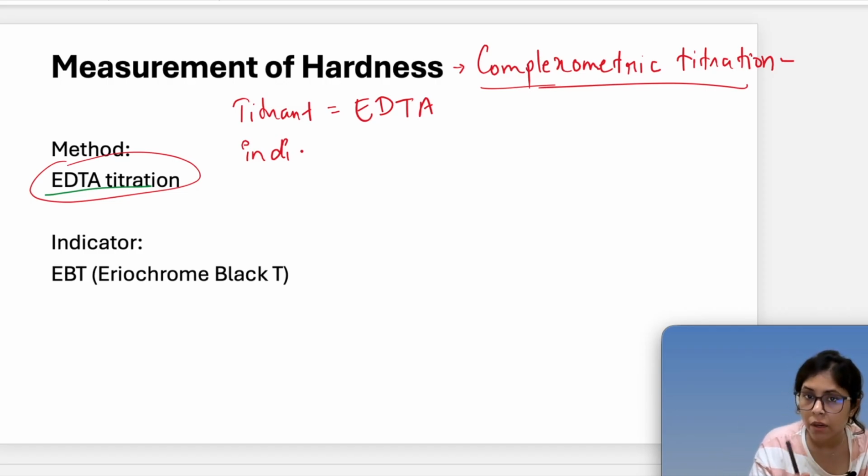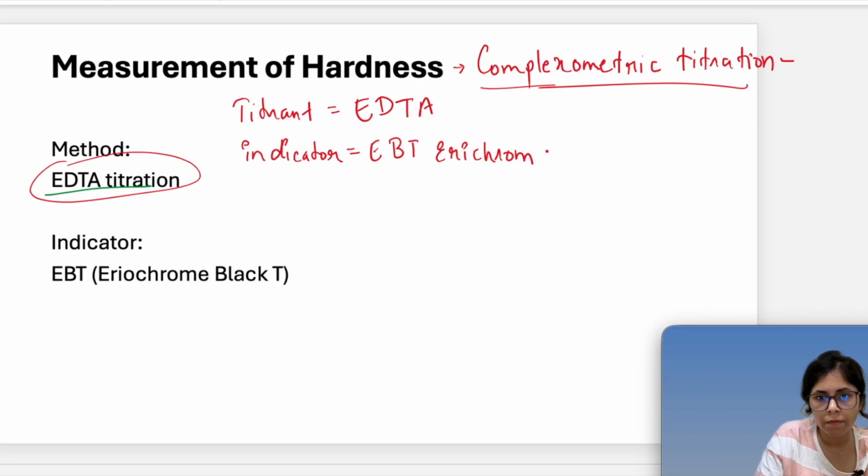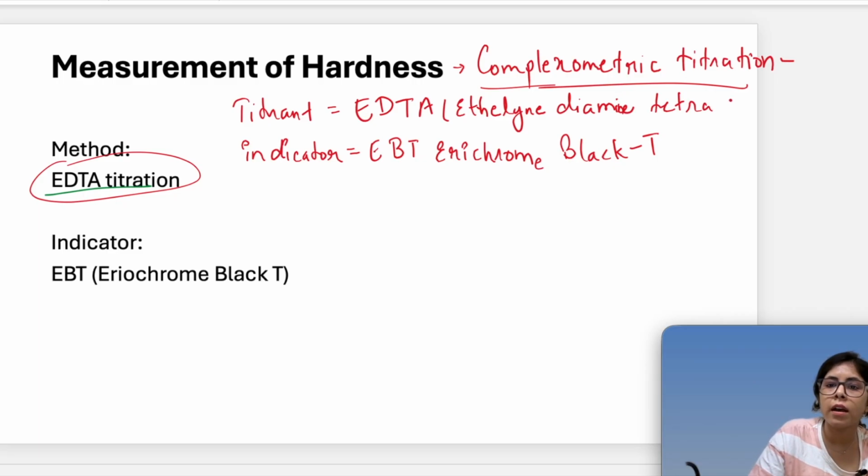In this, the titrant is EDTA for hardness titration, and the indicator that we are using is Eriochrome Black T. The full form of EBT is Eriochrome Black T, and the full form of EDTA is ethylene diamine tetraacetic acid.